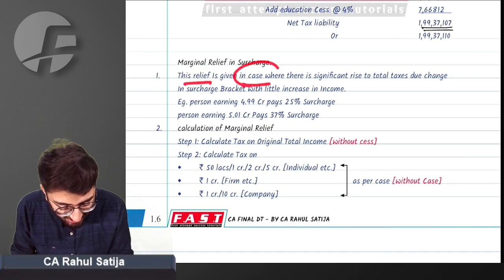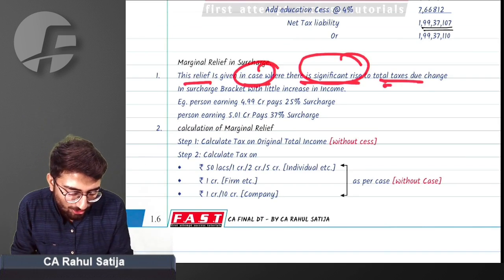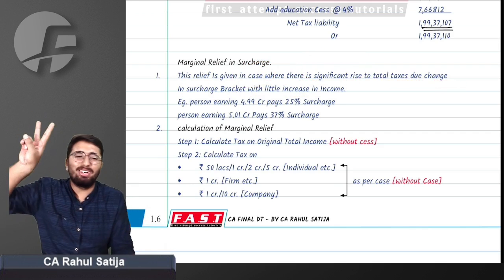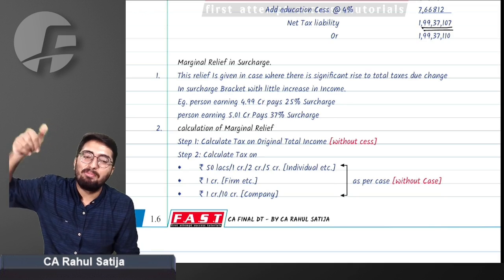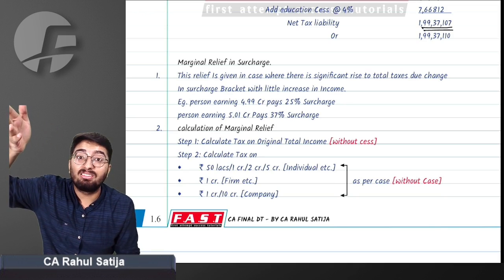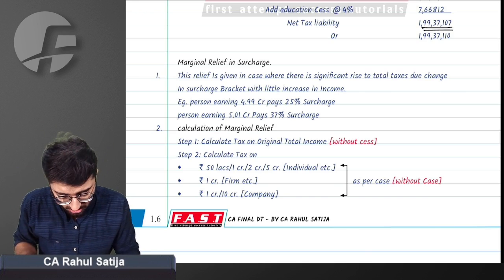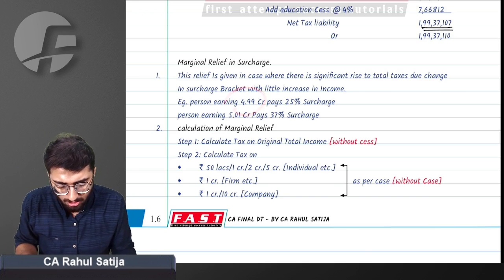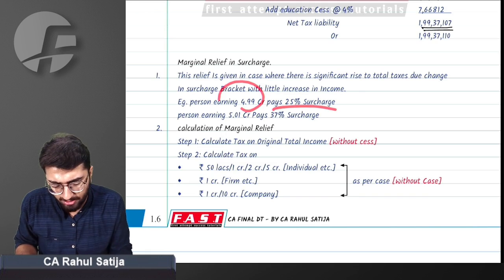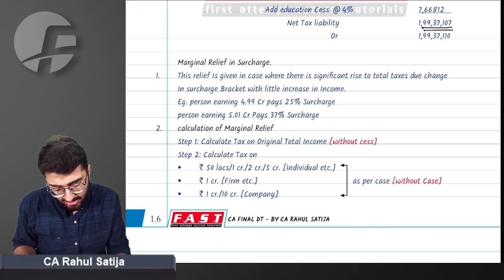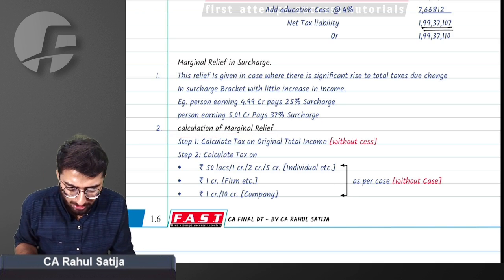This relief is given where there is a significant rise in total tax due to changes in surcharge bracket with little increase in income. Here we had only a 2 rupees increase in income, but with that we had a significant increase in taxes. 17 lakhs of taxes was increased. Example: a person earning 4.99 CR pays 25% surcharge, but earning 5.01 CR pays 37% surcharge. In that case, calculation of marginal relief has to be done.